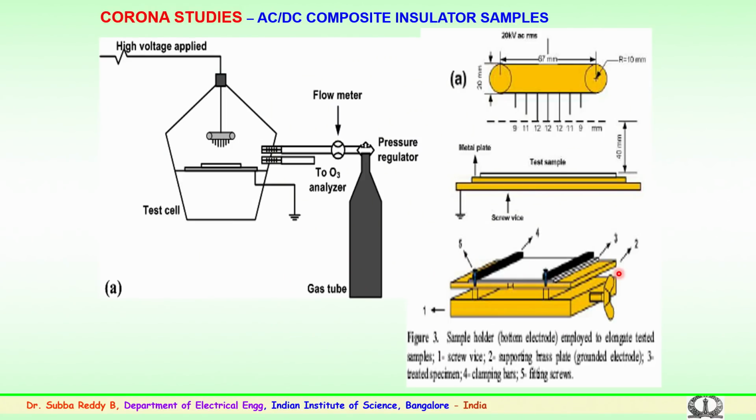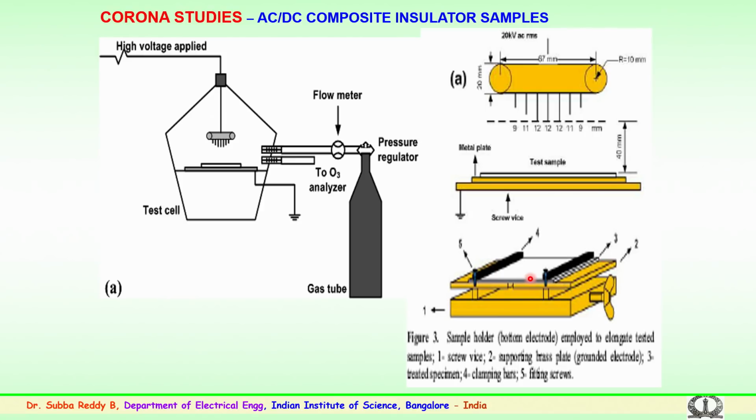So, for corona studies in the laboratory for both AC and DC composite insulators, a facility has been developed wherein various electrode arrangements, this is the electrode arrangement, this is a sample holder, a proper sample holder, and samples of different sizes, 2 millimeter thick or 6 millimeter thick samples of unknown dimensions, are fixed to the sample holder which is of this nature.